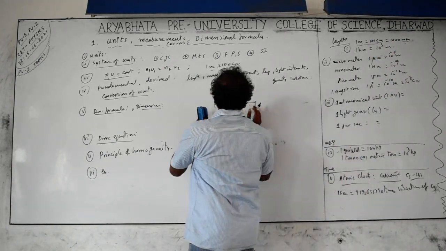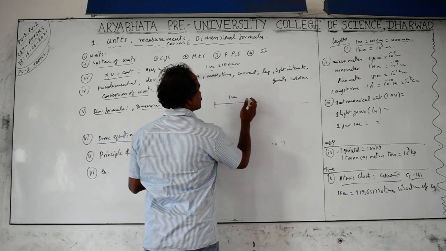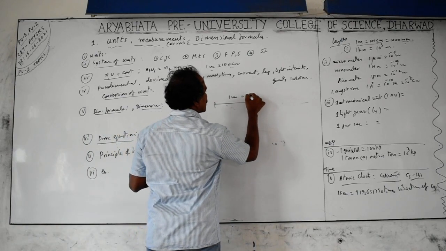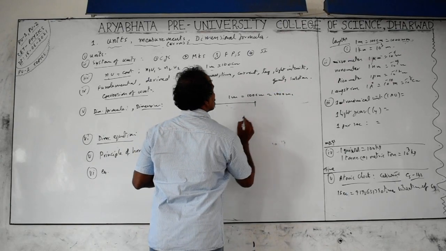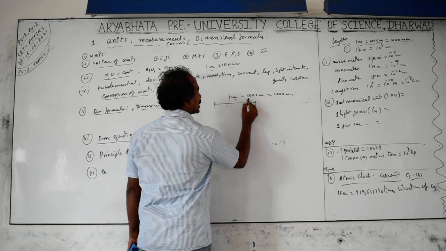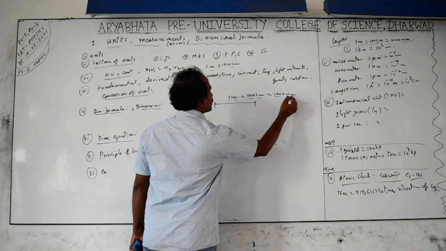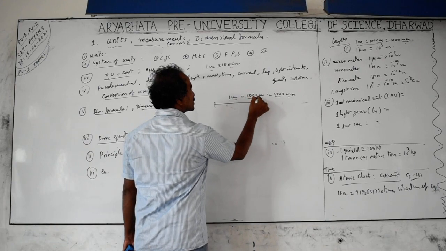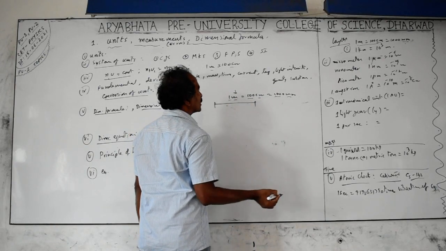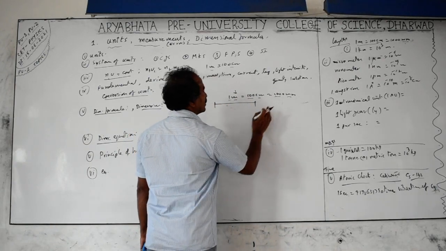So the length from here to here is 1 meter. If I express this in terms of centimeters, this becomes equal to 100 centimeters. It can be written as 1000 millimeters. So here this is a number, this is a unit. Number, unit, number, unit. What remains constant is the length; it does not change just because you change the units. This meter is a higher unit, centimeter is a smaller unit, and millimeter is still a smaller unit.